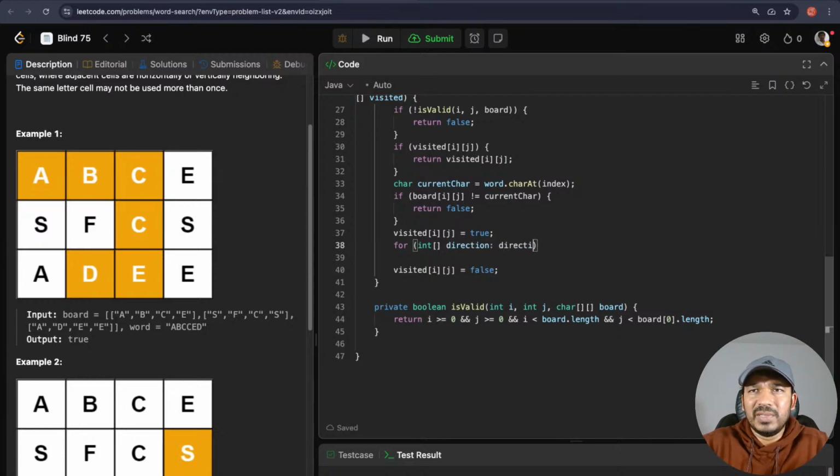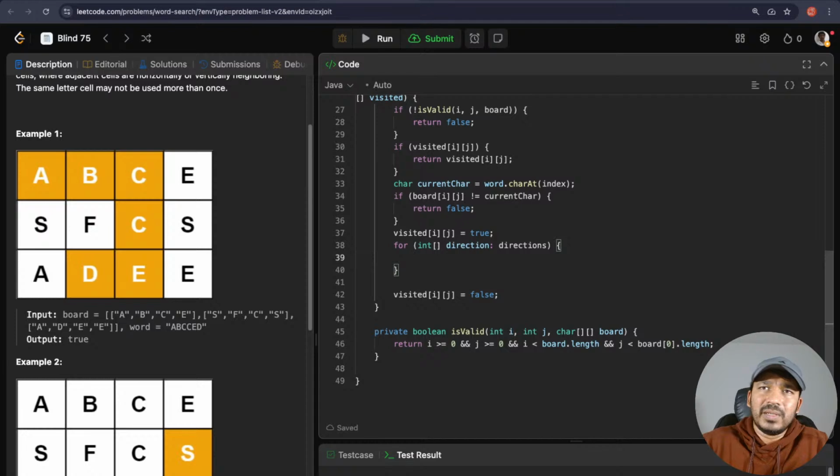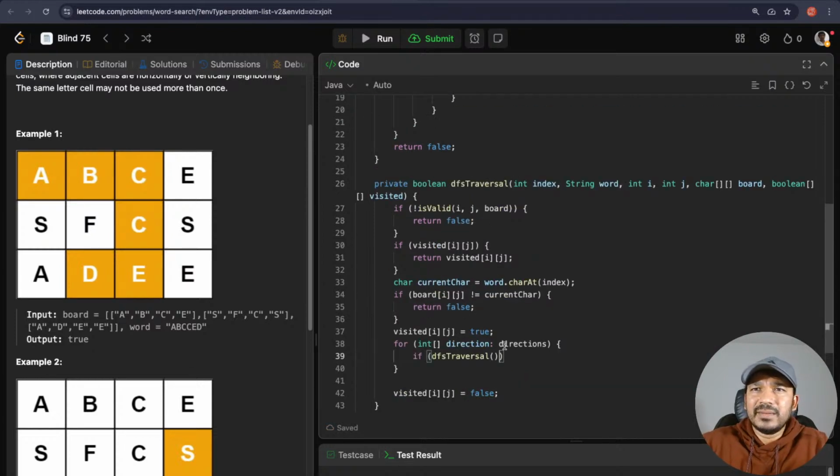Direction from directions. Okay, if DFS traversal of, what am I traversing with now? So if DFS traversal of index, now I will pass another index plus 1, index plus 1 instead, and then word I'll pass as it is. I'm passing index plus 1 because if the first letter is already equal, then I'm going to check the second letter, which is B here in this example.